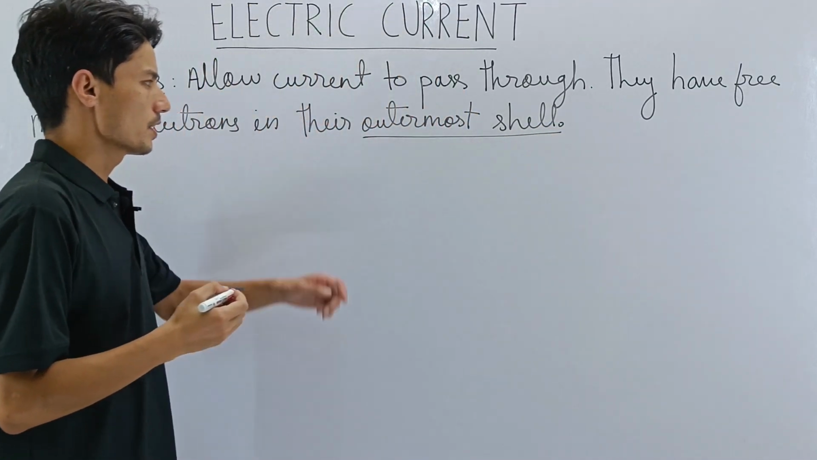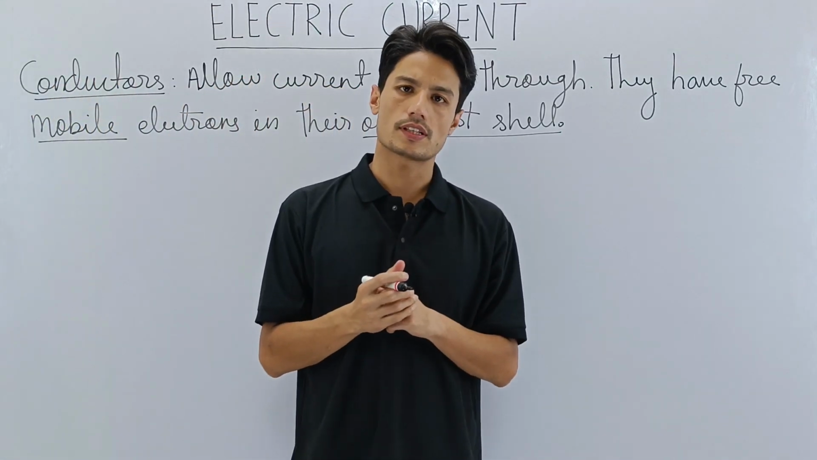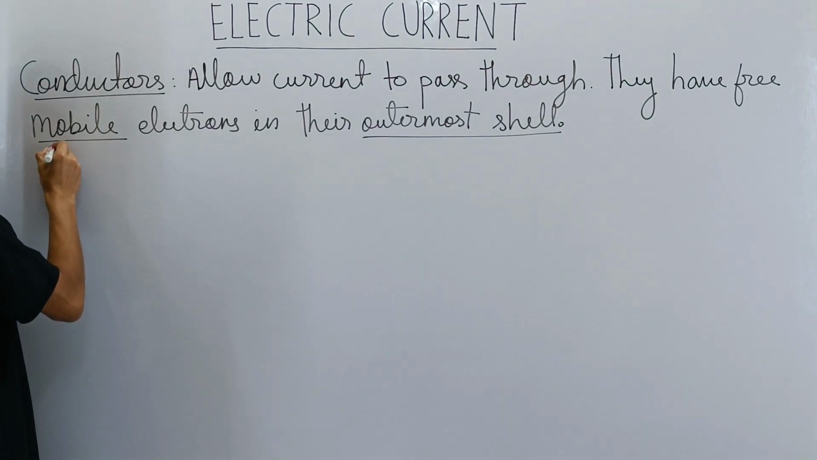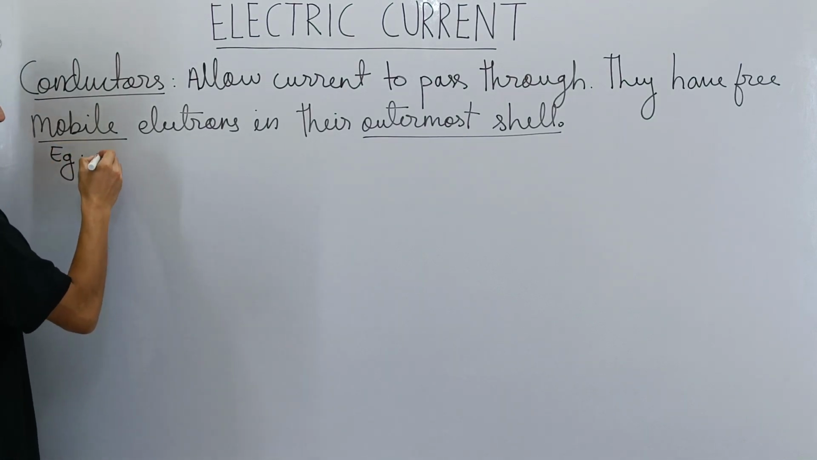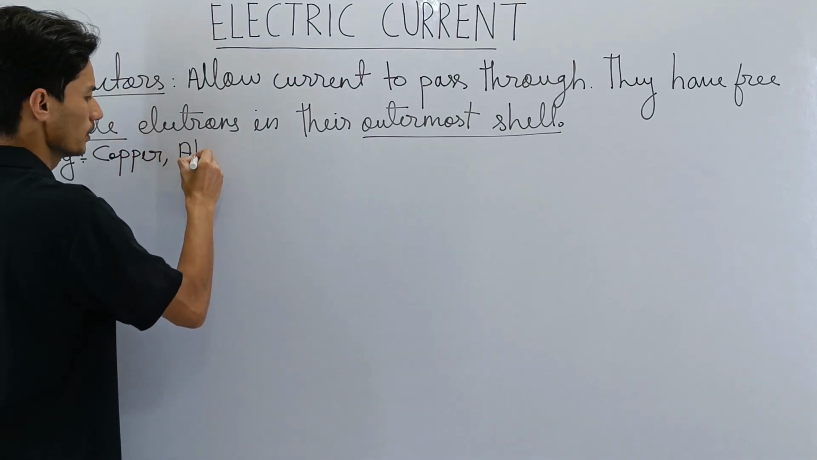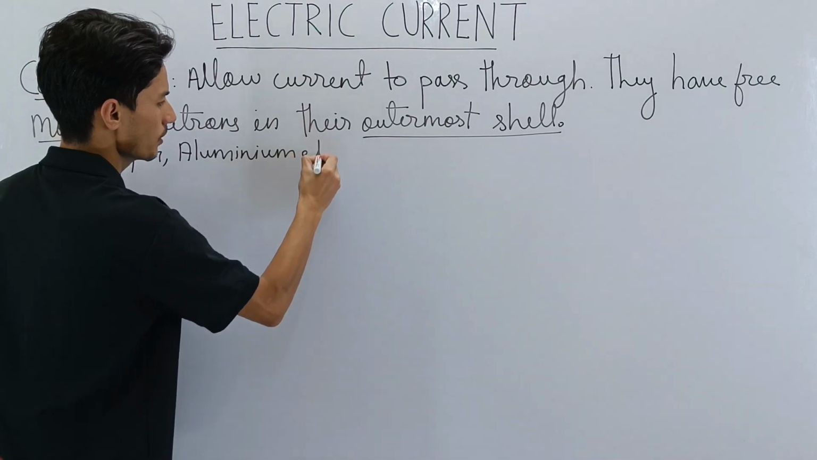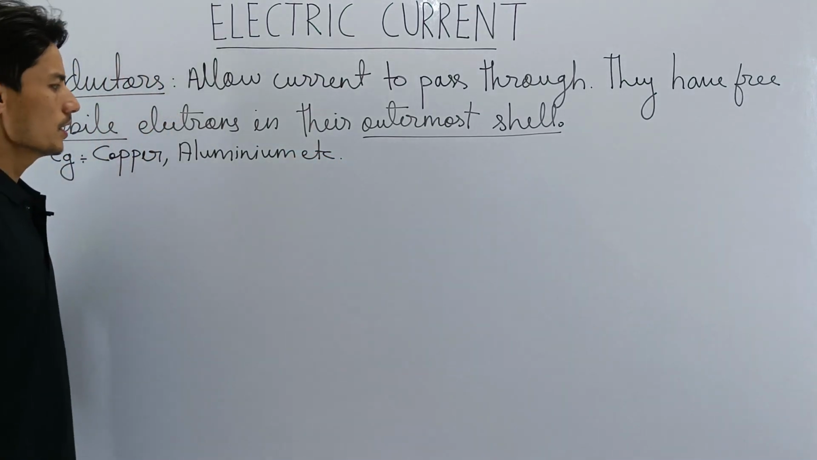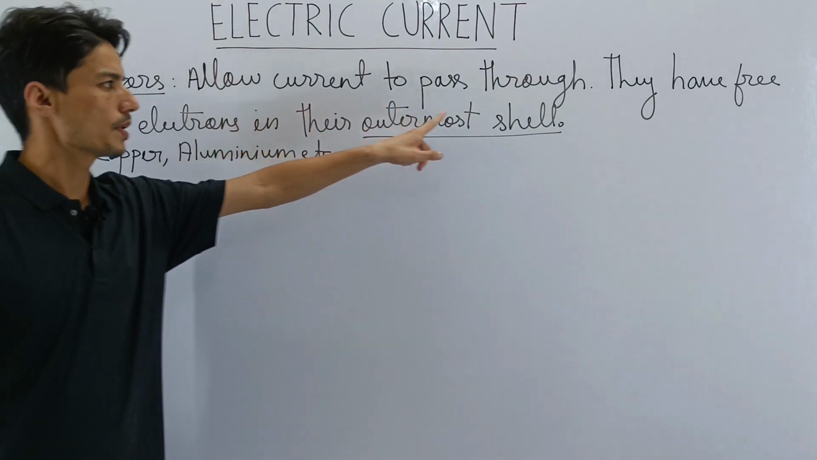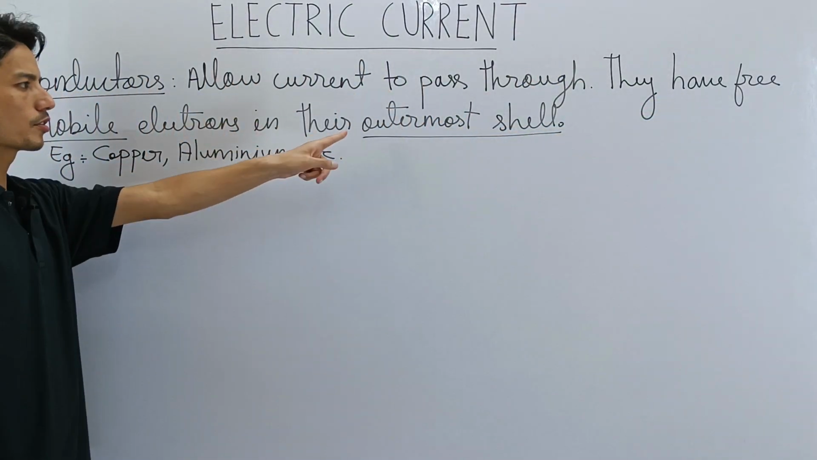So when I say conductor, if I ask you to give me an example of a conductor, the example will be copper, aluminium, etc. So these are all examples of conductors. Copper and aluminium allow current to pass through them. Next point, they have free electrons in the outermost shell.